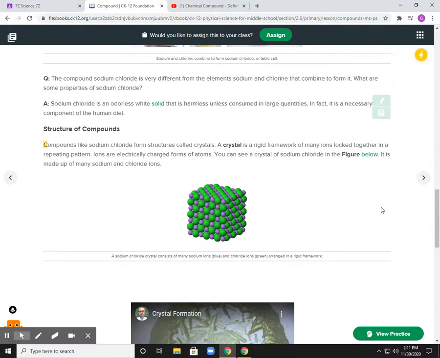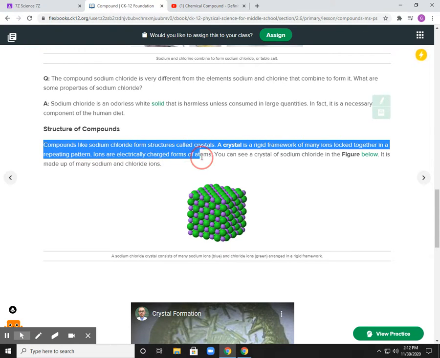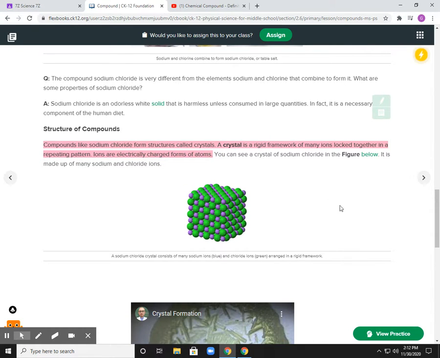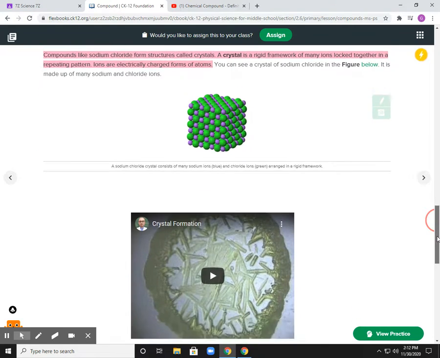Now they give you the structure of compounds. Compounds, like sodium chloride, form structures called crystals. And a crystal is just a rigid framework of many ions locked together in repeating patterns. Ions are electrically charged forms of atoms. We'll come back to all this. Don't worry, this is like a kind of niche introduction. So the structure of some compounds is in a crystalline form.